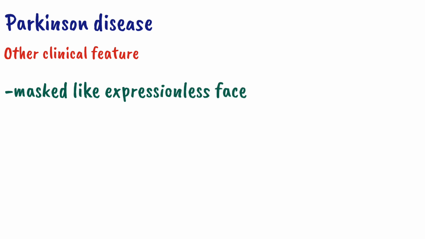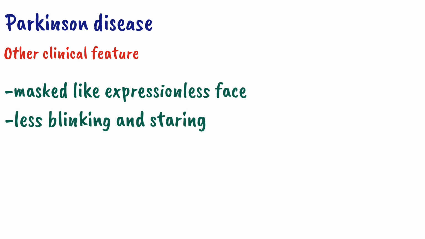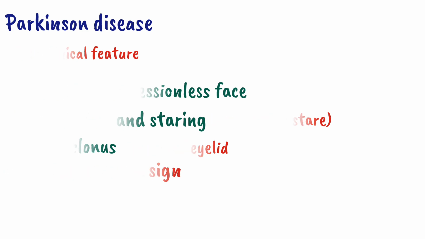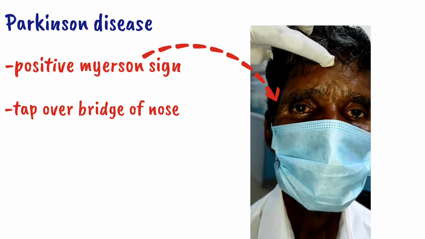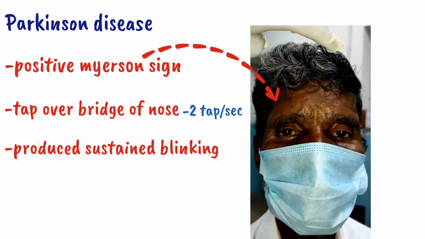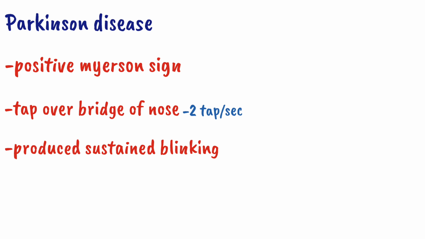Other than this, the patient will also have a mask-like expressionless face with less blinking and a staring look called a serpentine stare, and there will be blepharoclonus, the tremor of the eyelid. Other than this, the patient will have a positive Myerson sign, meaning when we repeatedly tap over the bridge of the nose twice per second, it will produce a sustained blinking response. It is called the Myerson sign. That was all about the clinical features of Parkinson disease, and the diagnosis of Parkinson disease is usually made on clinical grounds. In the next video, we will study the treatment of Parkinson disease.